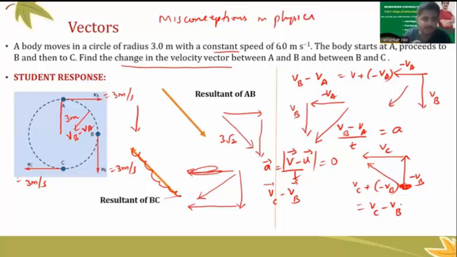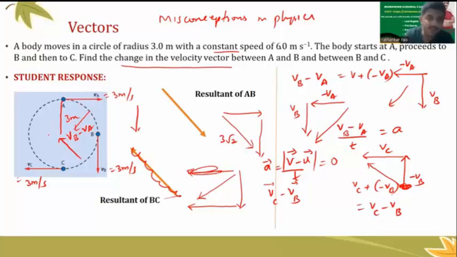Most of them, if you ask them this question, will definitely write 3 root 2, but they fail to write what is the direction. Very simple concept. I hope you understand this. Thus, the resultant vector here should be like this. Now, notice one more thing. This leads to one more concept here. It says that the change in the velocity vectors is always directed towards the center.